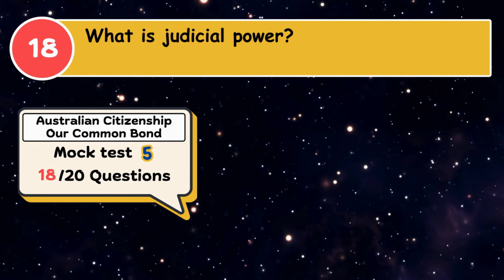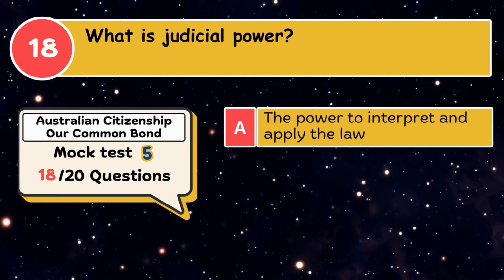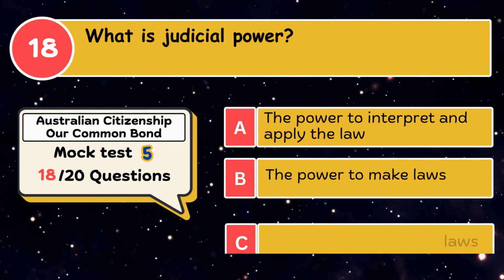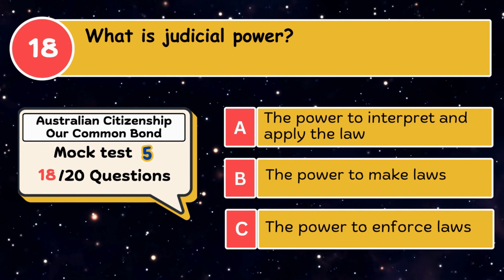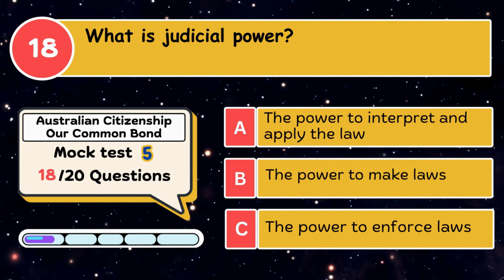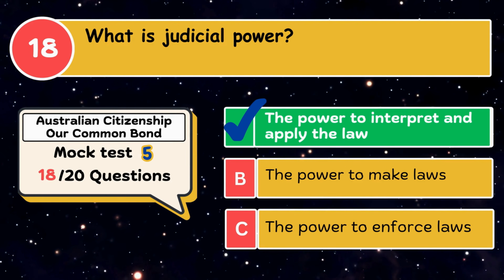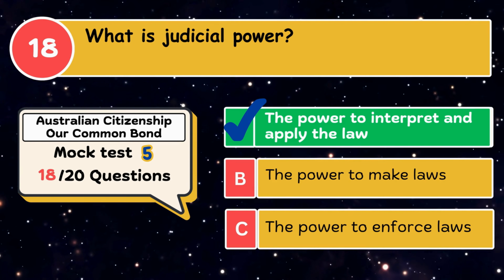What is judicial power? A. The power to interpret and apply the law. B. The power to make laws. C. The power to enforce laws. The correct answer is the power to interpret and apply the law.